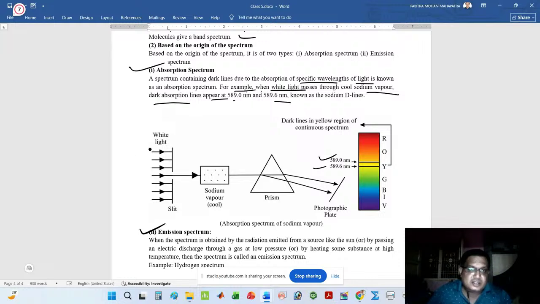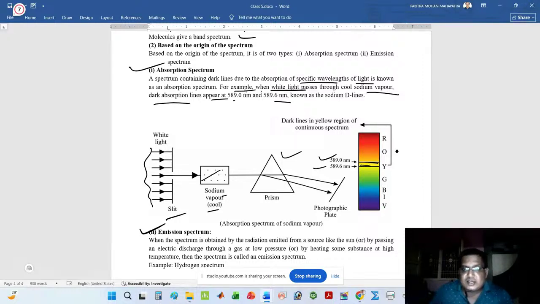This is the white light. The white light is passed through the slit, then passed through the sodium vapor, which is present in cooling condition, then passed through the prism. Here two wavelengths, 589 and 589.6 nm, are observed. So the black lines are obtained.